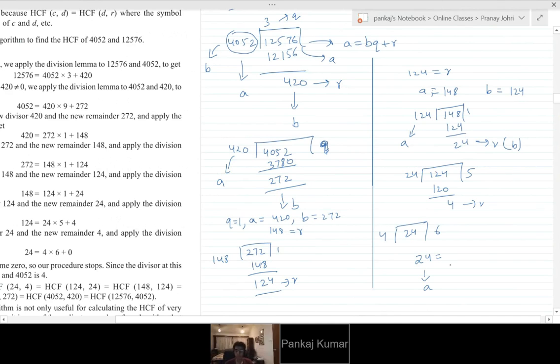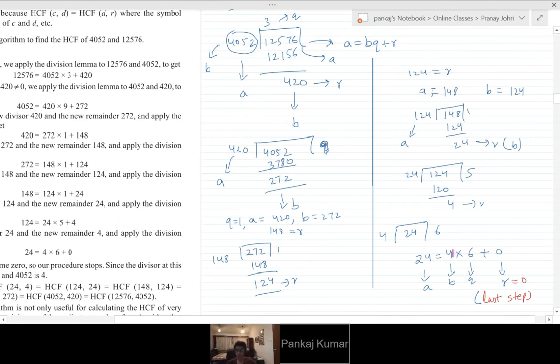So now the last step is: A is equal to B times Q plus 0. R should become 0 in the last step. This is the last step. R should be 0. And whatever the last B is, that is our HCF.